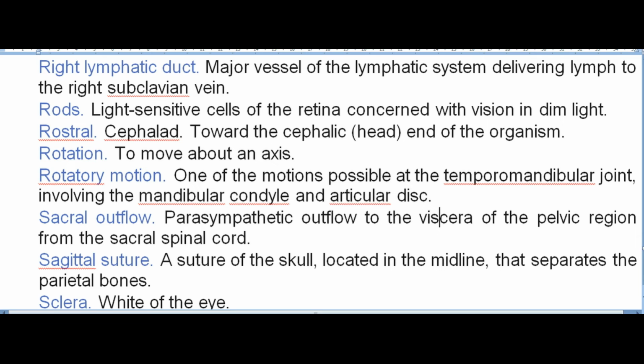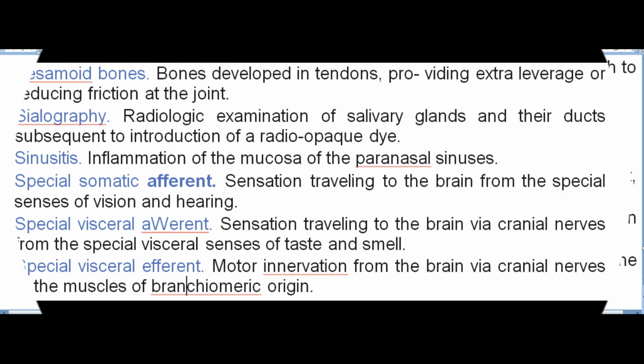Sagittal suture. A suture of the skull, located in the midline, that separates the parietal bones. Sclera. White of the eye. Sesamoid bones. Bones developed in tendons, providing extra leverage or reducing friction at the joint. Sialography. Radiologic examination of salivary glands and their ducts subsequent to introduction of a radio-opaque dye.